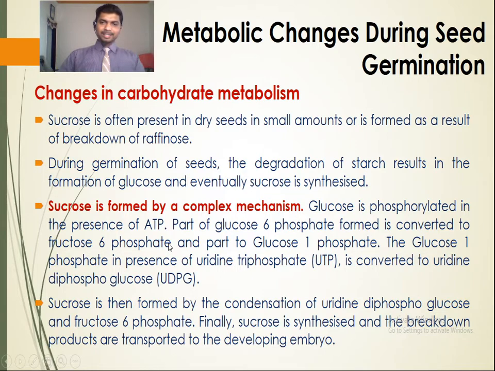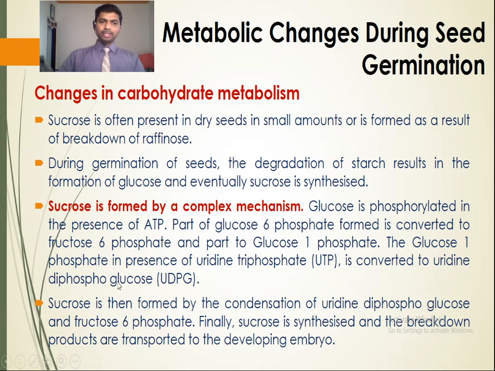As a result of phosphorylation of glucose, glucose 6-phosphate is formed. A part of the glucose 6-phosphate formed is converted to fructose 6-phosphate.